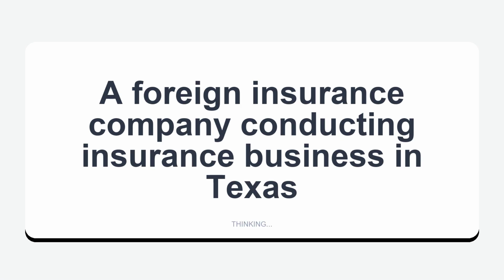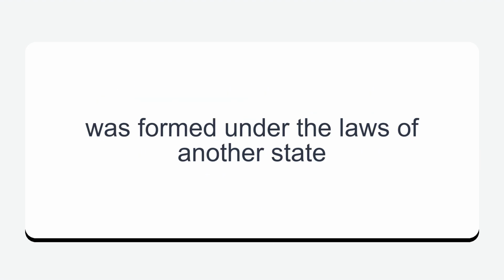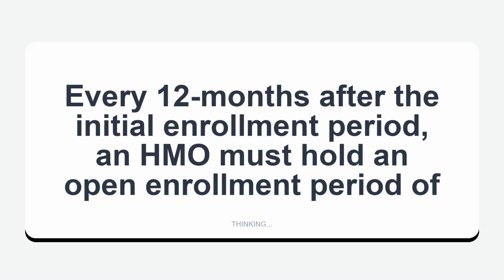Be honest, trustworthy, and reliable. A foreign insurance company conducting insurance business in Texas was formed under the laws of another state. Every 12 months after the initial enrollment period, an HMO must hold an open enrollment period of 31 days.